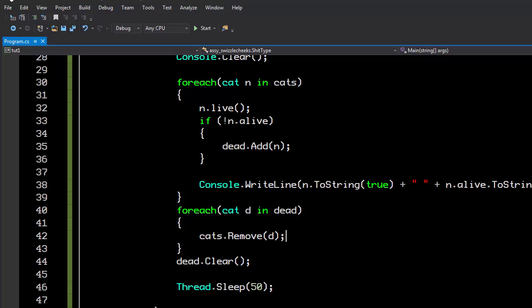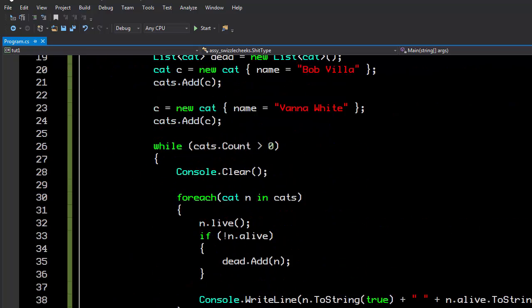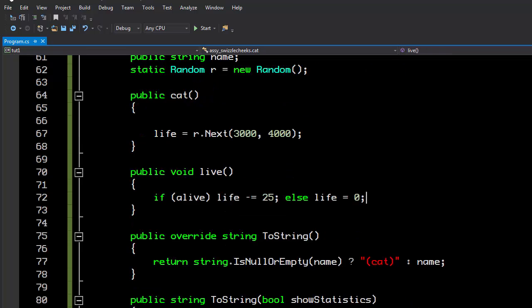Now, the problem is we want to keep the simulation going, so we need to spawn more cats. So how do we go ahead and do that? Well, we want cats to basically have their own lifespan. We want them to, at some point in their life, spawn some offspring. So let's take a look at our live function.